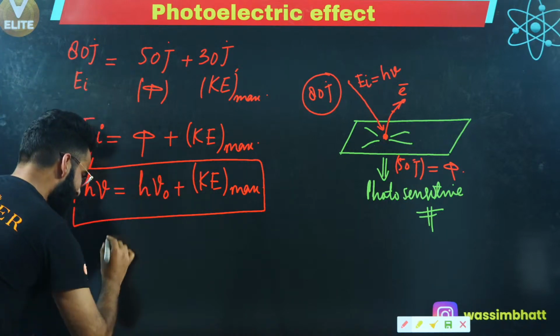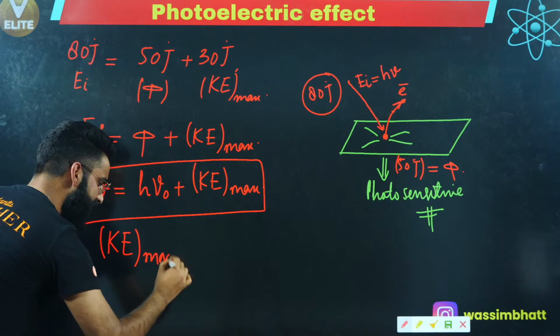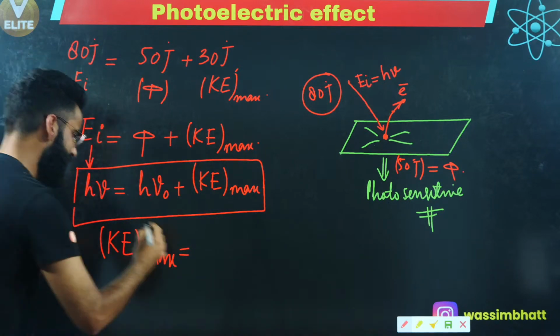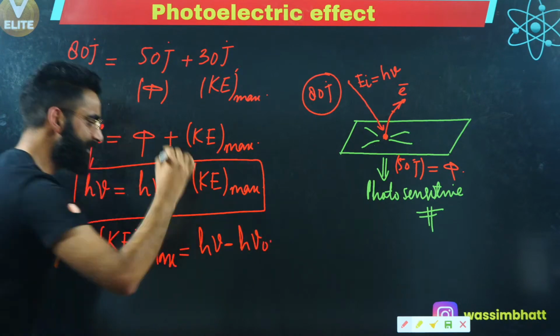Point number 2, I can do something like this as well. Maximum kinetic energy which is imparted to the electron will be equal to h nu minus h nu naught. I can write it like this as well.